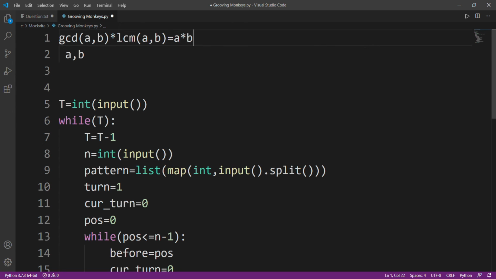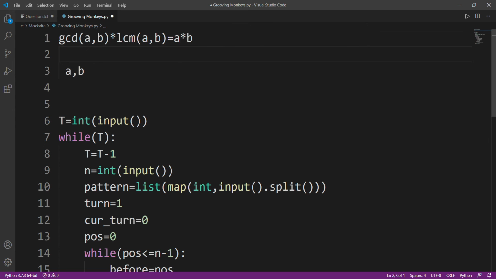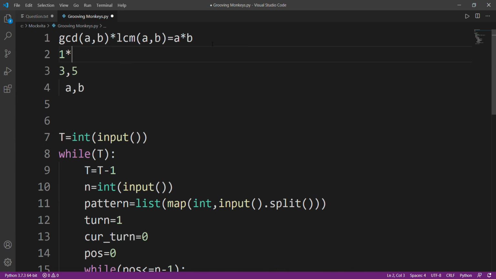All right, let's take an example. Suppose we have two elements. Let's take 3 and 5. I like 3 and 5. They are both prime, right? So the GCD of A and B, the greatest common divisor, will be 1 into the LCM of 3 and 5, which will be 15, and this will be equal to their product, that is 3 into 5, right? Let's take another example.